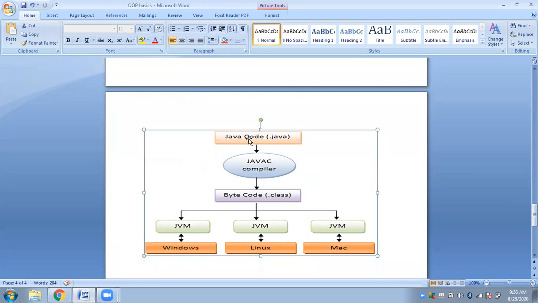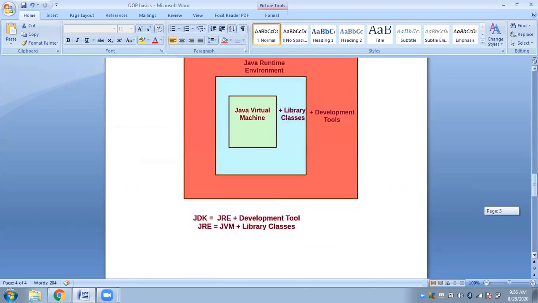Who will do debugging? There are some development tools which provide facilities for debugging and compiling our application. We also have Javadoc, which is used to generate API documentation in HTML for the source code, that we don't need now.